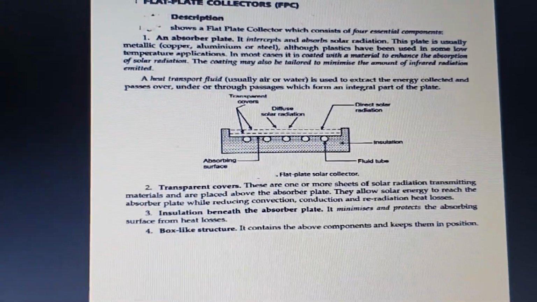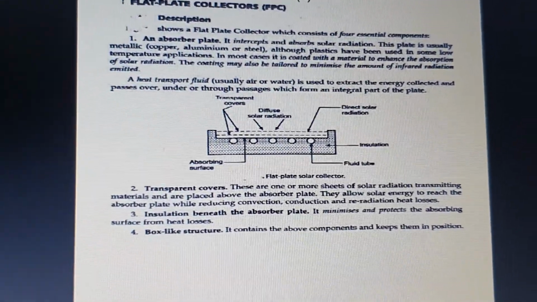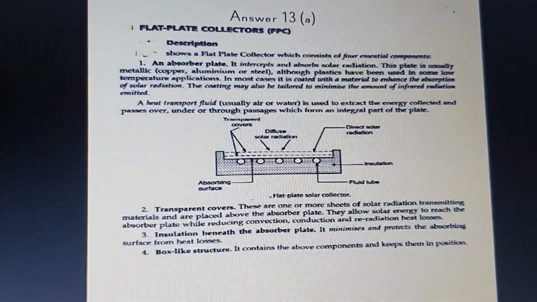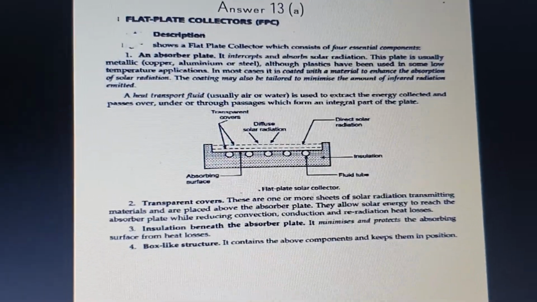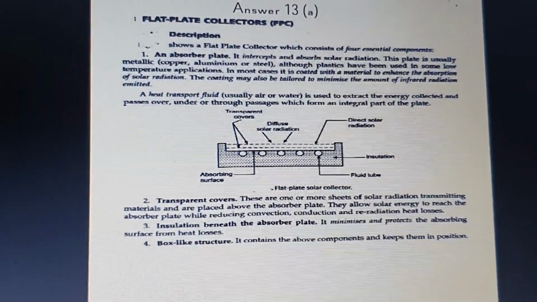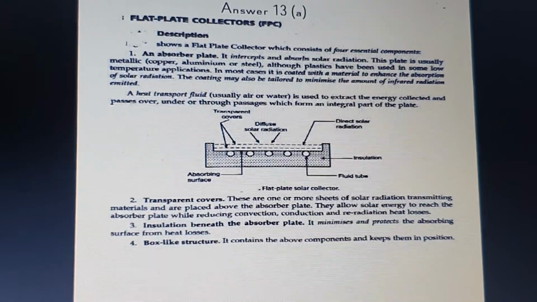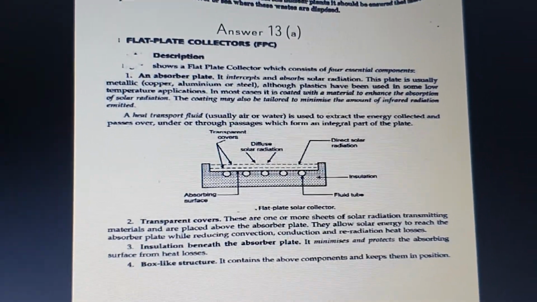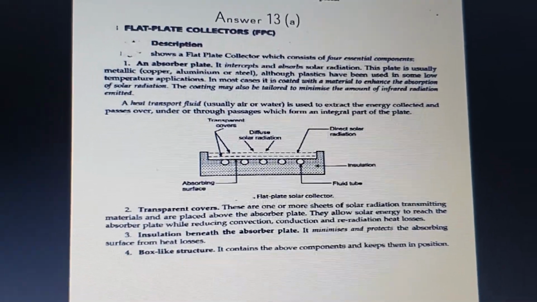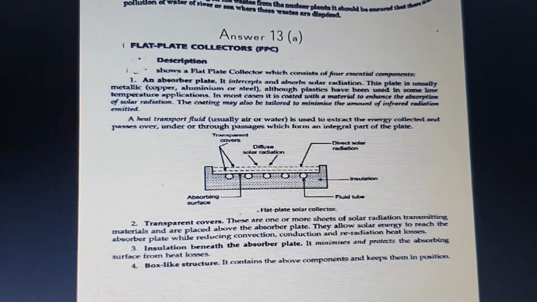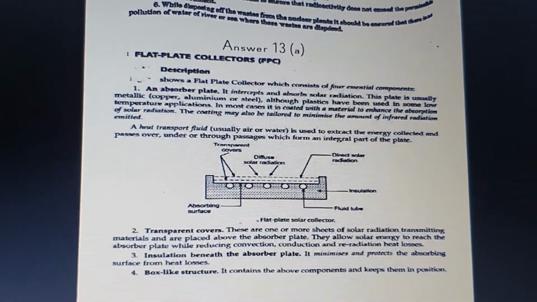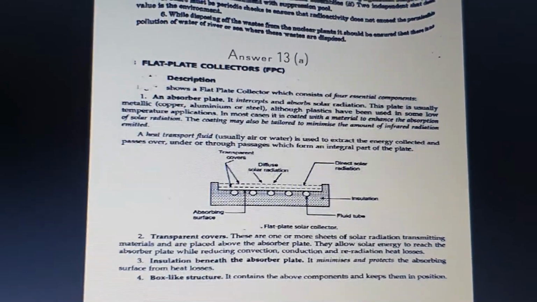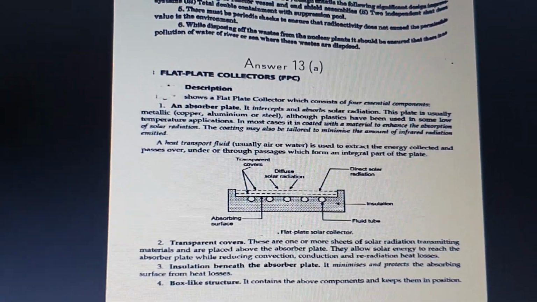It consists of 4 different parts. The absorber plate is where the entire energy of the sunlight, or the radiation of the sunlight, will be absorbed. And next, it also consists of a transparent cover. The purpose of the transparent cover is that it will not allow the loss of the energy which has been collected by the absorber plate. Then next one, insulation beneath the absorber plate, which minimizes the heat losses, and it also consists of a box-like structure to place the above 3 components.